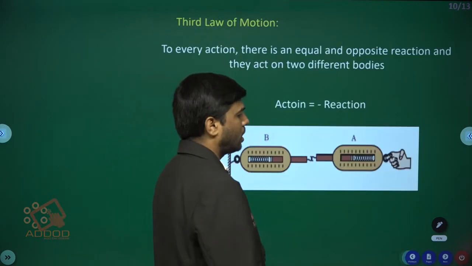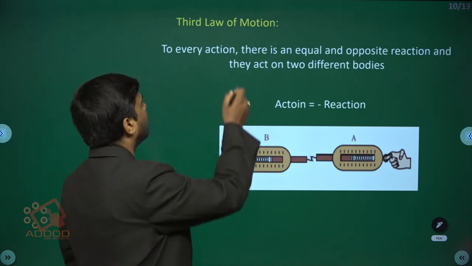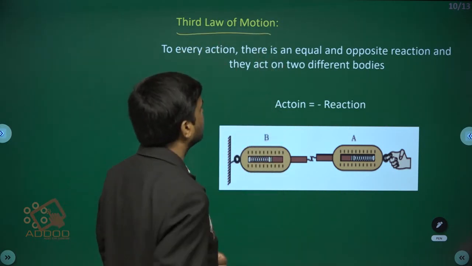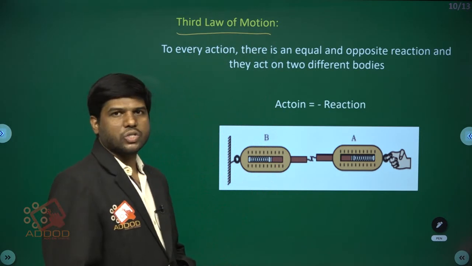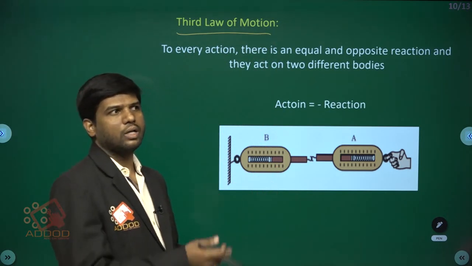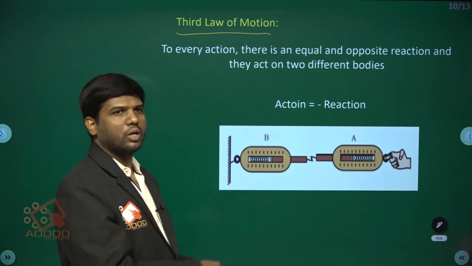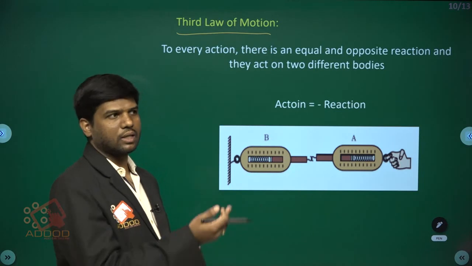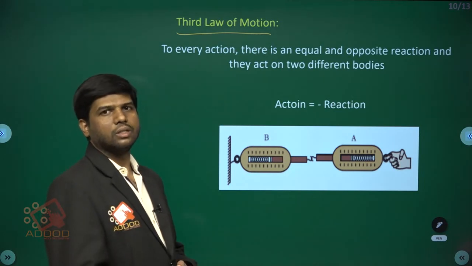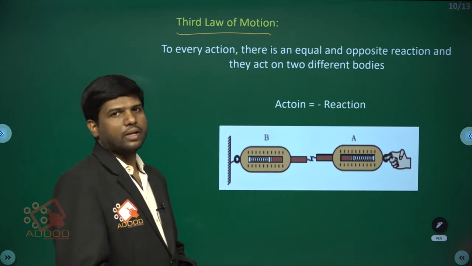Now let us discuss the third law of motion. What is the third law of motion? If you hit a ball towards the wall, it will come back. Throwing the ball towards the wall is action, and the coming back from the wall is reaction.